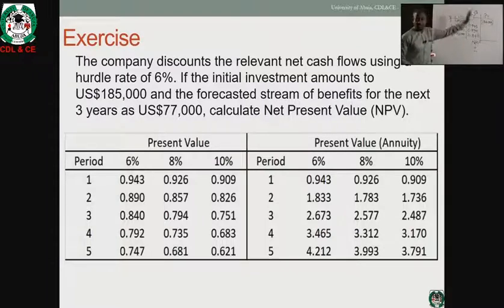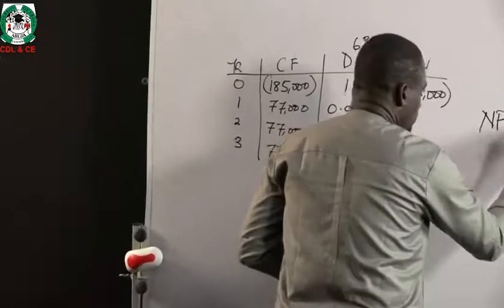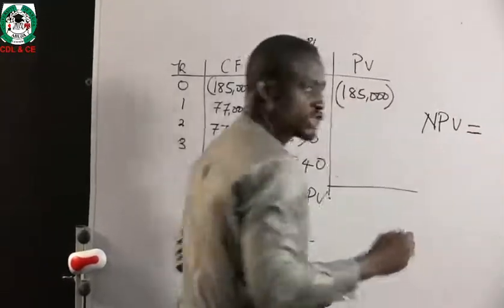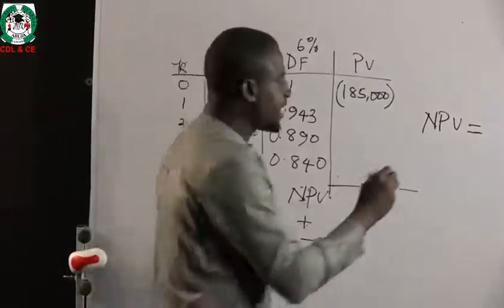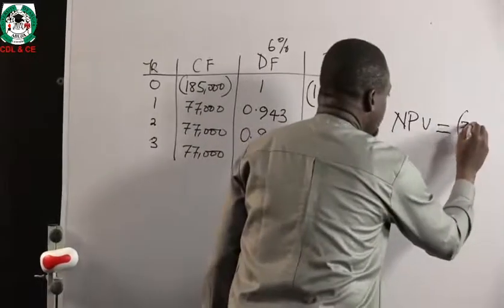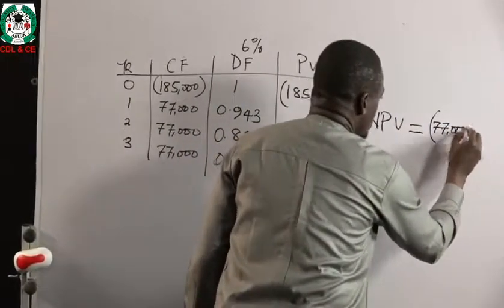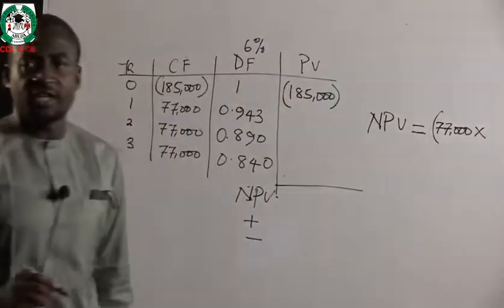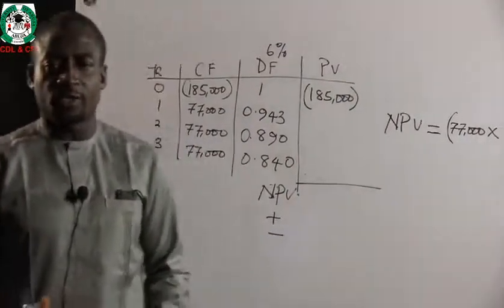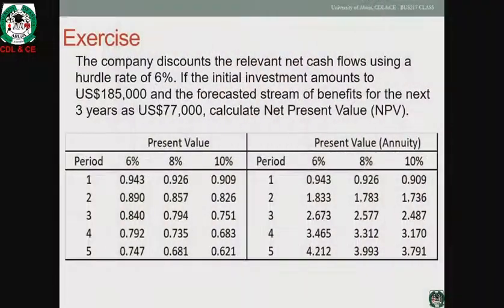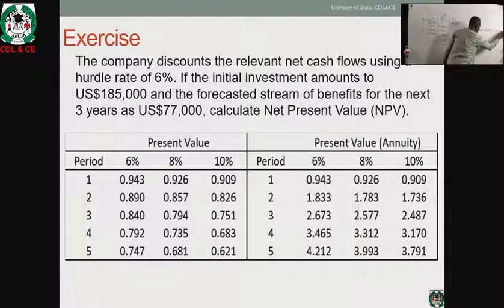And therefore, instead of creating a table, we can simply say that the NPV from this investment is simply equal to the sum of the annuity, which in this case will be 77,000, times the present value of annuity for the third period under 6%, which is simply 2.673, and that minus the initial investment from this project.